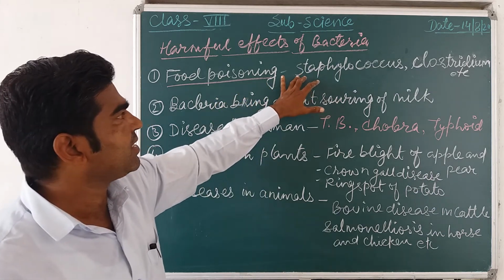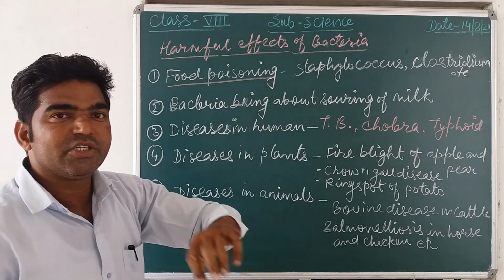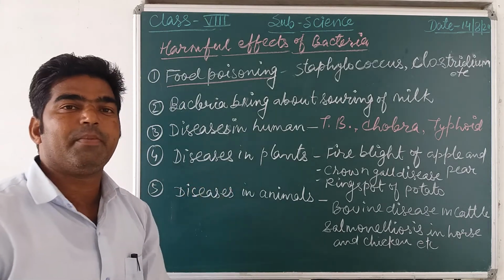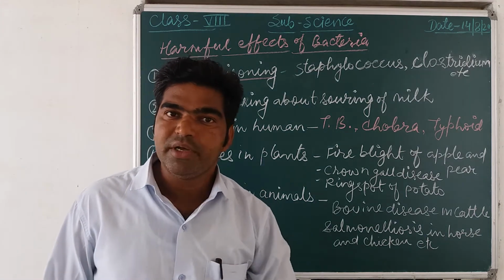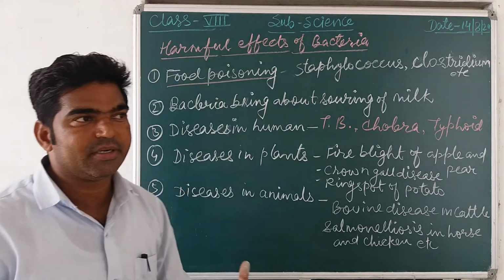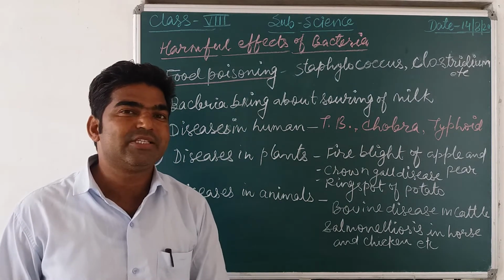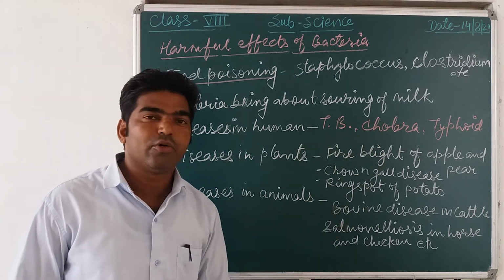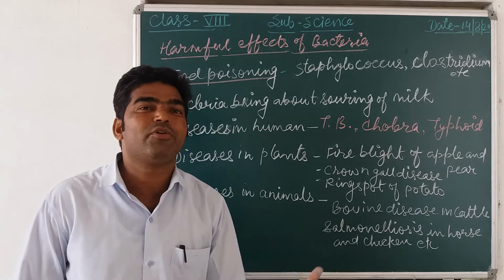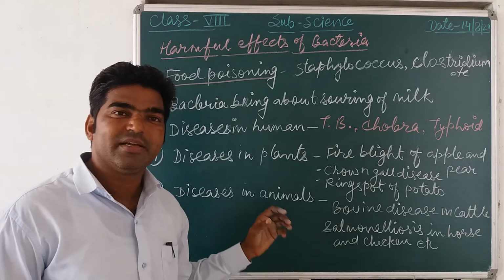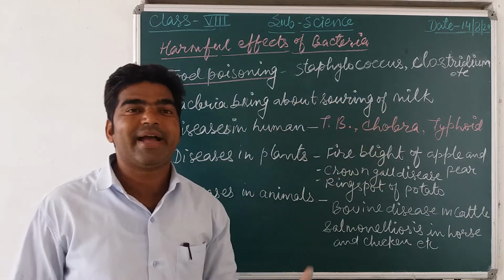For example, Staphylococcus or Clostridium. These are two bacteria which play a major role in the spoilage of food or help in food poisoning. Many times when you feel pain in the stomach and you go to the doctor, the doctor says that it's a simple case of food poisoning. So that food poisoning is due to what? Some type of this bacteria.